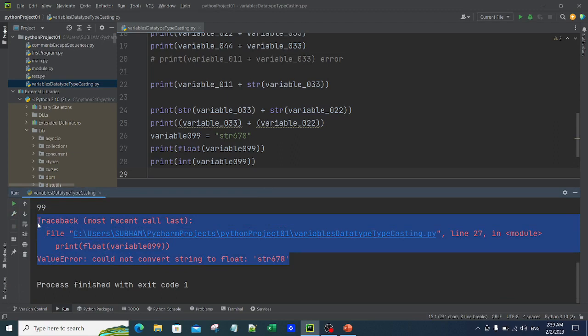That kind of thought process you need to have when you are working in Python, or in fact in any programming language.